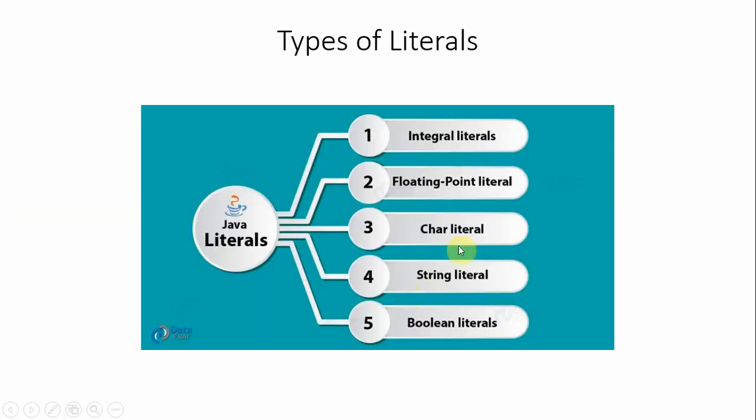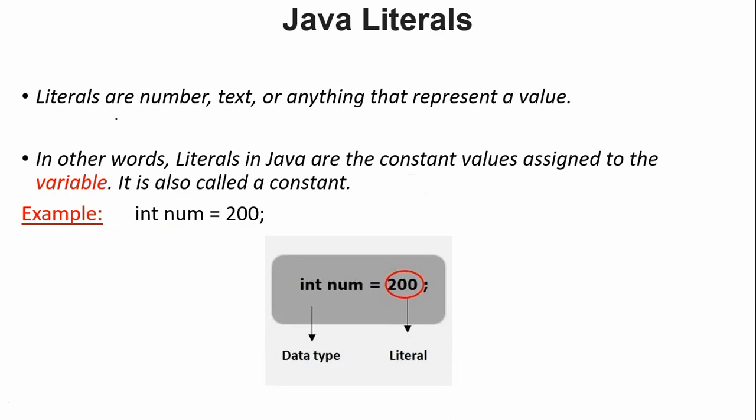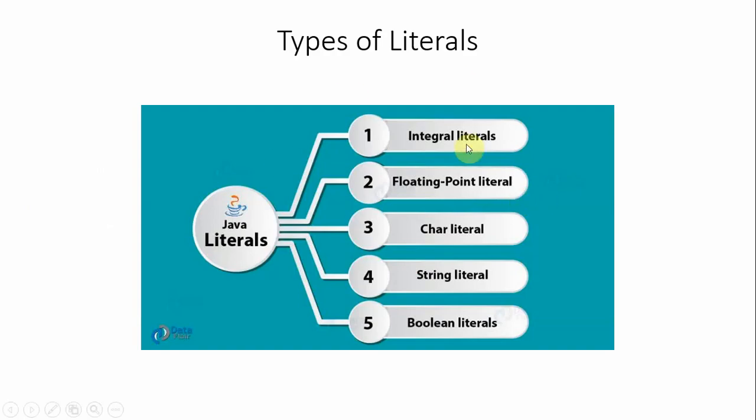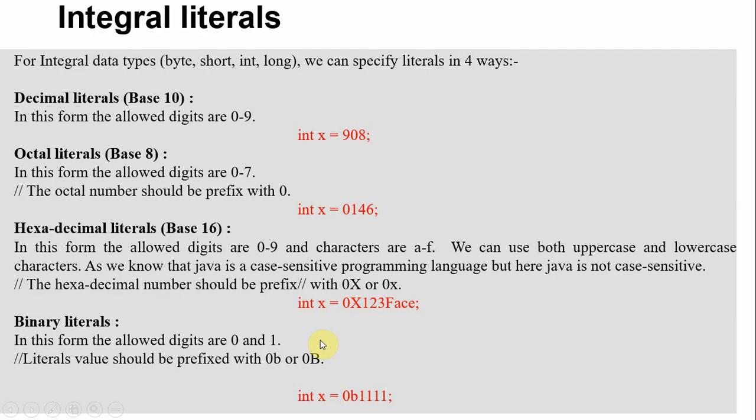There are many types of literals in Java, based on the data type. The data type decides what kind of data is to be stored in the variable num. Many data types are available, like int, float, and so on. Based on the data type, literals are also classified: integral literals, floating point literals, char, string, and boolean. These are the different types of literals.